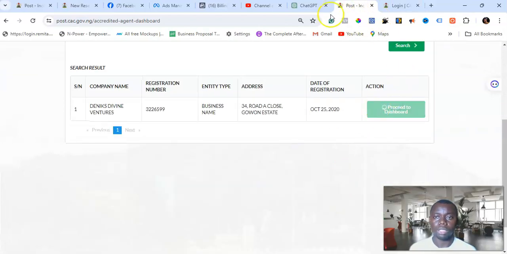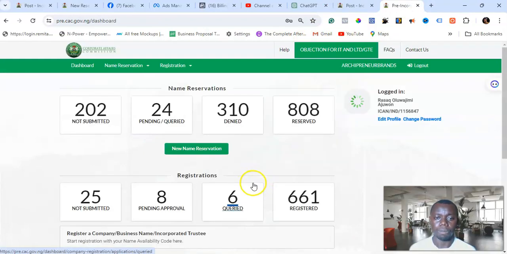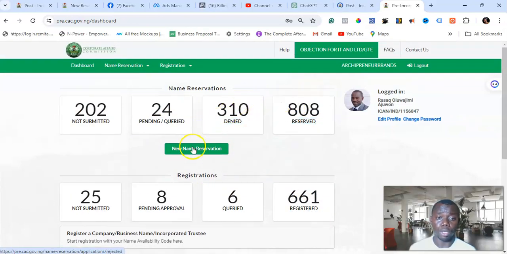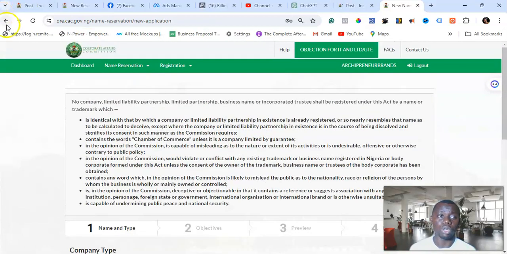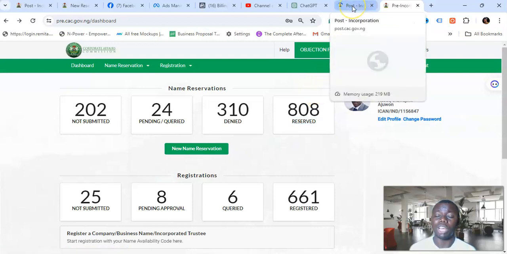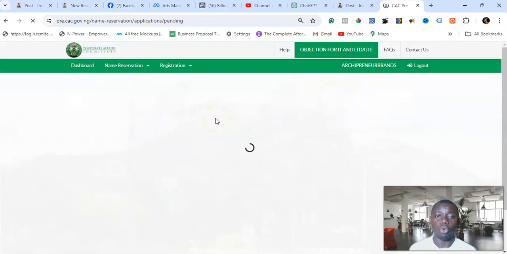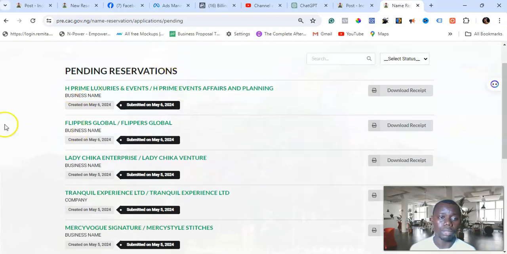Okay, so this is the post-incorporated, and this is how the pre-incorporated looks like. I'm logging in right now. You can see all the different names that have been reserved, registered companies. So yours will be there. For the pre-incorporated, once you come here to reserve a name, before you reserve the name that the client sent to you, after you have done your normal due diligence of searching for the name, you send the name to the group that you have been added to. Once you send the name to the group, we'll know that you are the one carrying out this particular activity. You can see all these different pending names that have been reserved on this portal, and we can track all the people that currently have all these names, all of them.